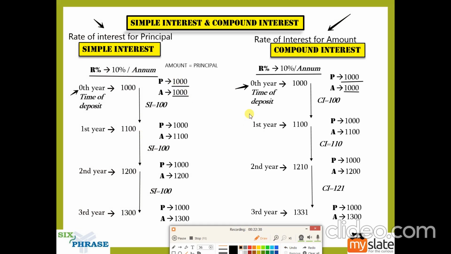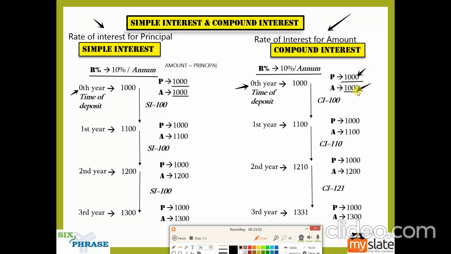Now we look at the compound interest. We look at how compound interests are calculated. It is very similar to simple interest. The only change is this. Instead of applying the rate of interest to the principal, what you are doing is applying the rate of interest to the amount. That is what you are doing. So as you know, the principal is 1000. The rate of interest is 10% per annum. So instead of applying 10% to this value, I am applying it to this value.